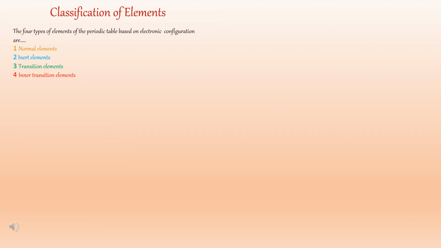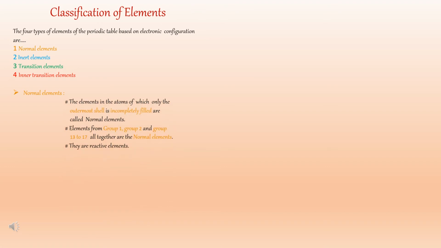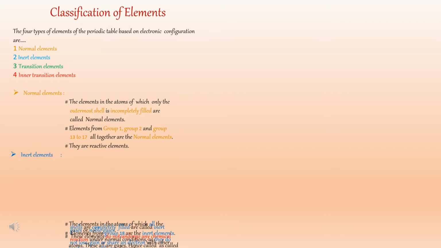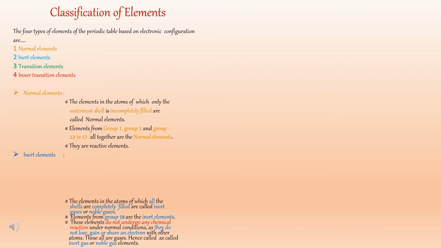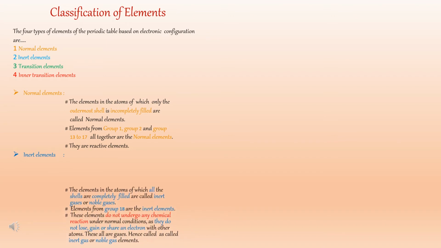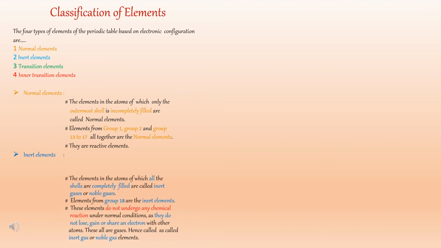In this slide, we will see the classification of elements. There are four types of elements based on their electronic configuration. The first type is normal elements. The elements in the atoms of which only the outermost shell is incompletely filled are called normal elements. The elements from group 1, group 2 and groups 13 to 17 altogether are the normal elements. They are reactive elements.